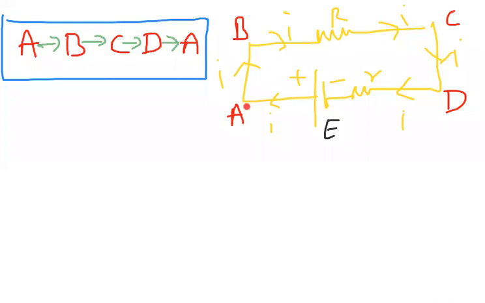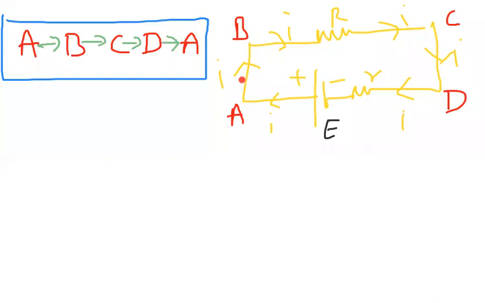A to B, is there any resistance? No, A to B, no resistance. Do we have any cell? No, we don't have any cell between A and B. That means no potential difference between A and B, because there is no resistance and no cell. So between A and B, nothing to discuss.